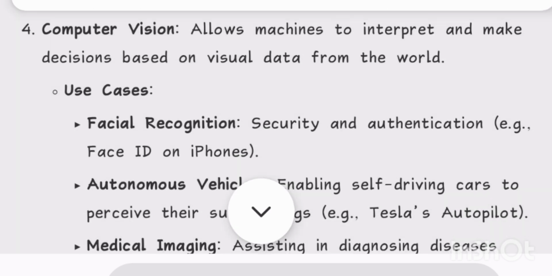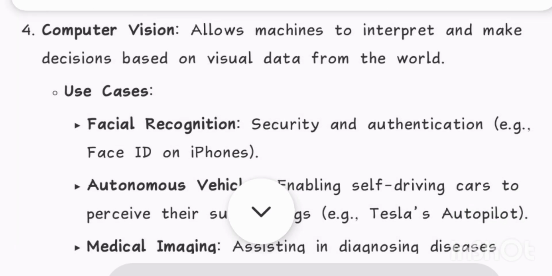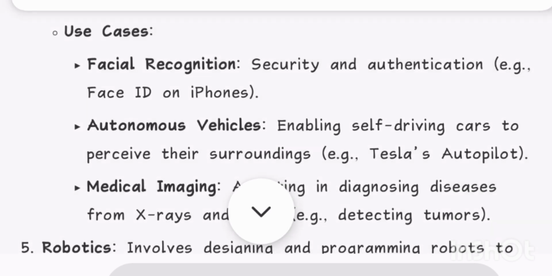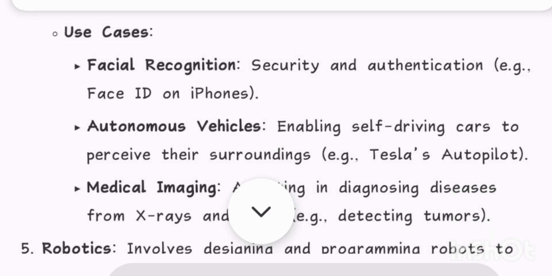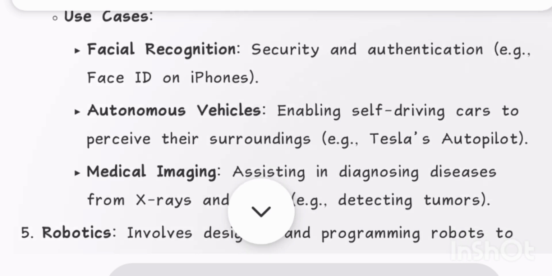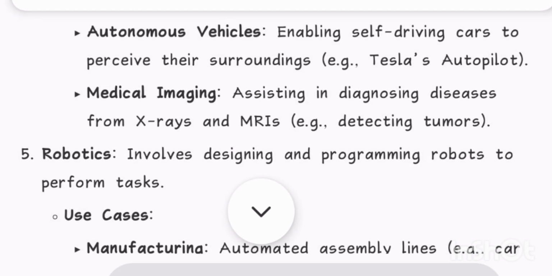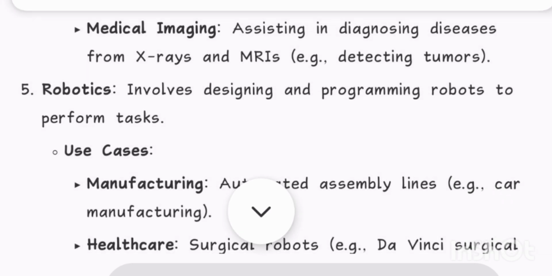4. Computer vision allows machines to interpret and make decisions based on visual data from the world. Use cases: facial recognition, security and authentication, e.g., Face ID on iPhones. Autonomous vehicles, enabling self-driving cars to perceive their surroundings, e.g., Tesla's Autopilot. Medical imaging, assisting in diagnosing diseases from X-rays and MRIs, e.g., detecting tumors.